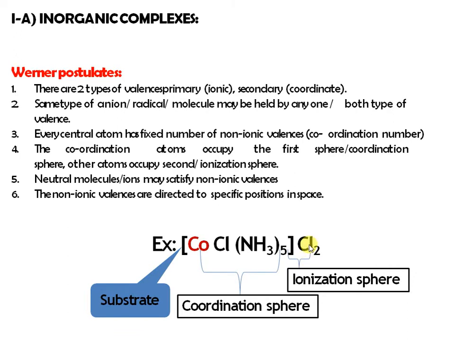But these two chlorine ions form the ionic sphere around this complex. Which complex? [Co(NH3)5Cl]Cl2. Okay, this is your coordination sphere, and around this coordination sphere the ionization sphere is there, and it is because of these two chlorine ions.